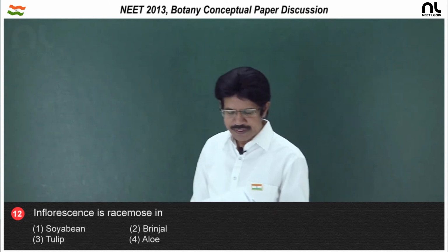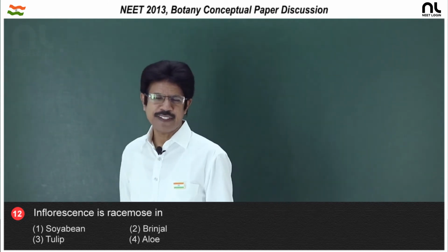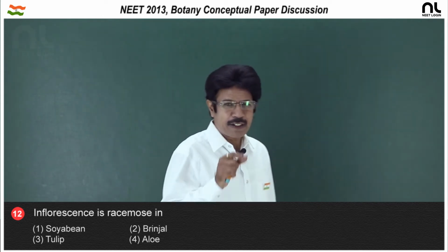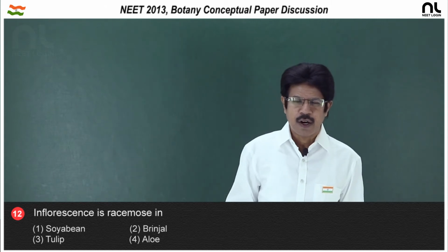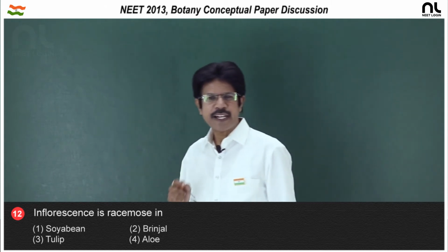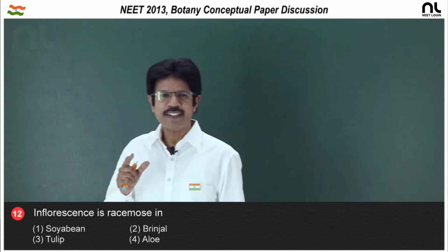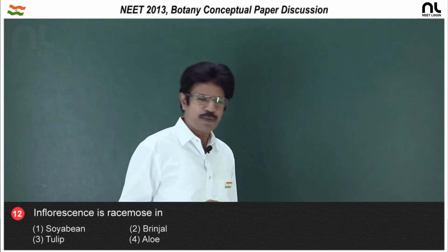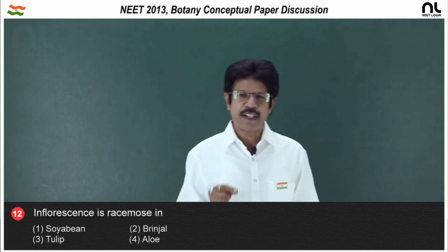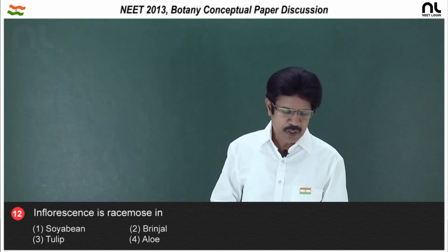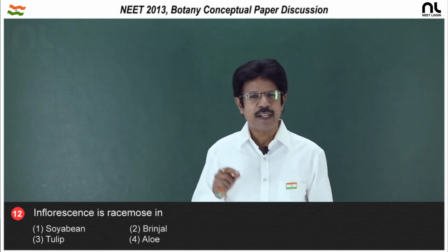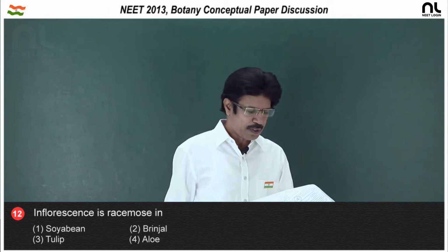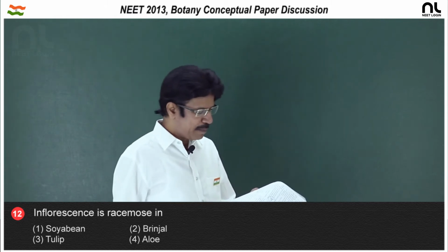Inflorescence is racemose in. In racemose inflorescence, growth of the peduncle is indefinite, because the terminal bud is unmodified. On the indefinite peduncle, bracteate pedicellate flowers are arranged in acropetal manner, and this racemose inflorescence is seen in members of the Fabaceae. The first option, soya bean, belongs to the Fabaceae, so it exhibits racemose inflorescence, and brinjal